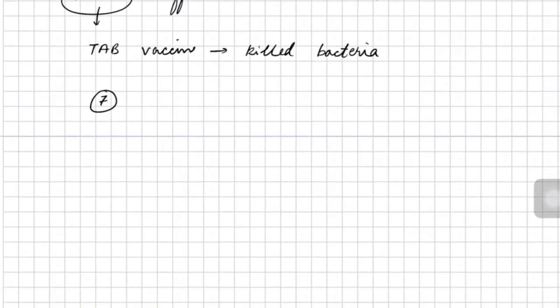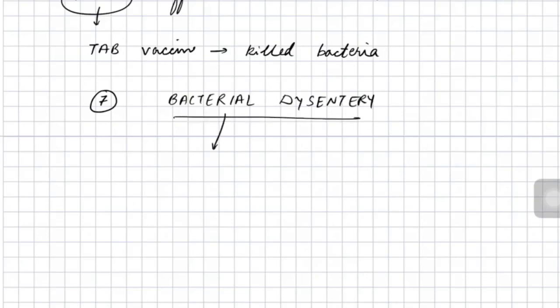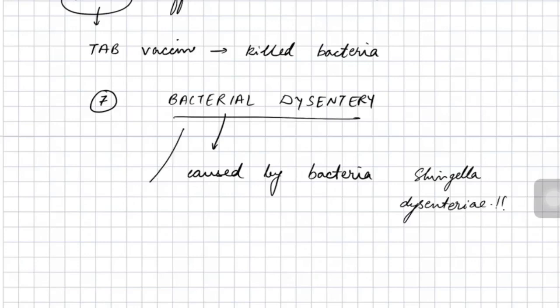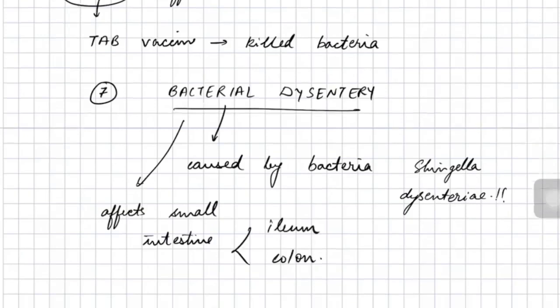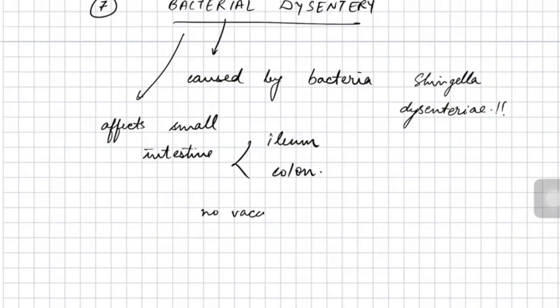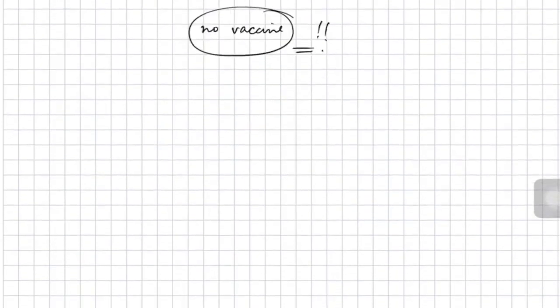Next is bacterial dysentery. Alright, the other bacterial disease is bacterial dysentery. Now this bacterial dysentery is caused by the bacteria Shigella dysenteriae. Bacterial dysentery affects the small intestine, particularly the ileum and the colon section of the intestine, and therefore it results in diarrhea, water loss and death. No vaccine is available for bacterial dysentery.